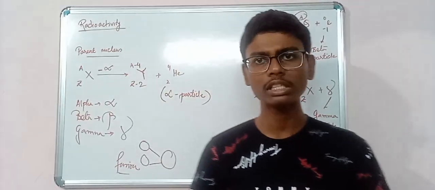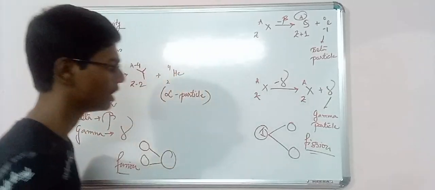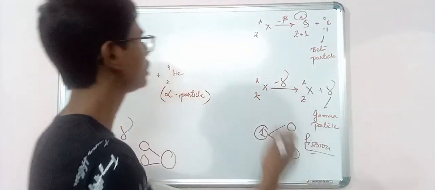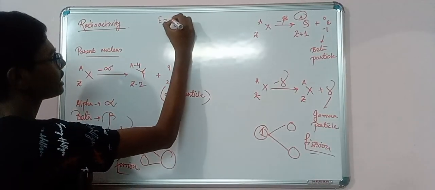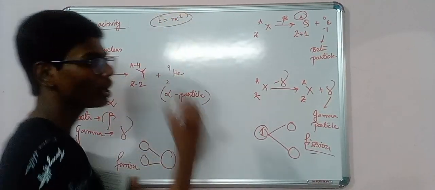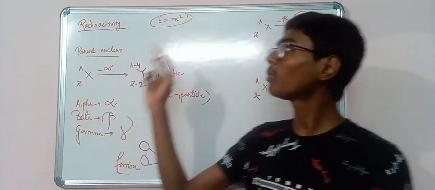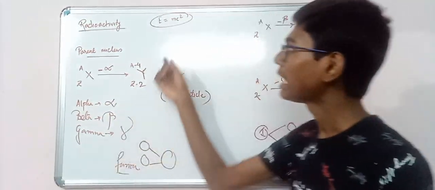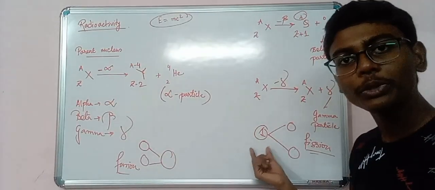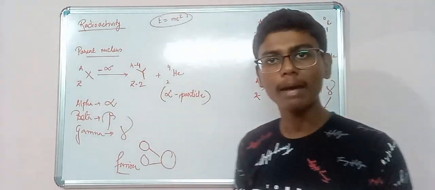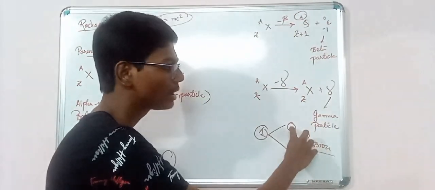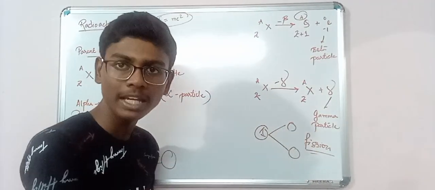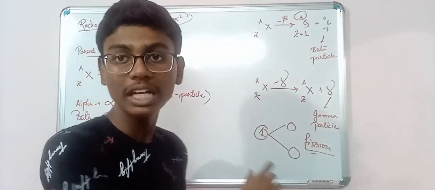Just one thing you should know, this thing which is happening here in the case of nuclear fission, we have to know one formula, that is E equals mc square, given by Albert Einstein. It says that the mass of this particular nucleus is not equal to the mass of these two nuclei. If I add the masses of these two individual nuclei, then it will never be equal to the mass of the bigger nucleus.